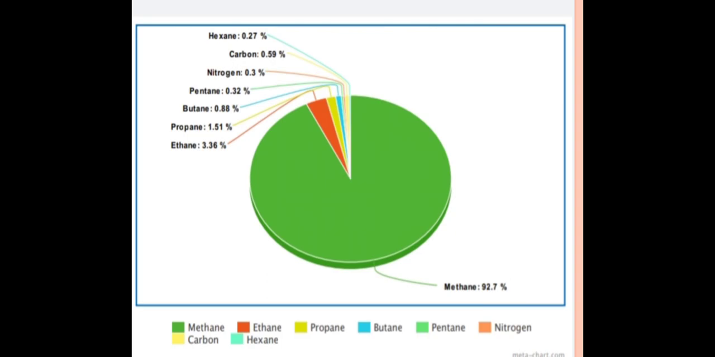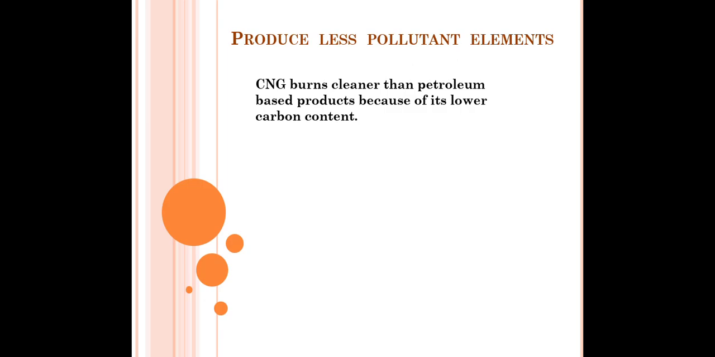And we have seen that in petrol there is a very large amount of carbon. Now what happens when CNG burns? CNG burns cleaner than petroleum based products because of its lower carbon content. So when CNG burns, it basically doesn't pollute the air, due to the small amount of carbon present in it. And petrol, when it burns, pollutes the air because of the carbon present in it.